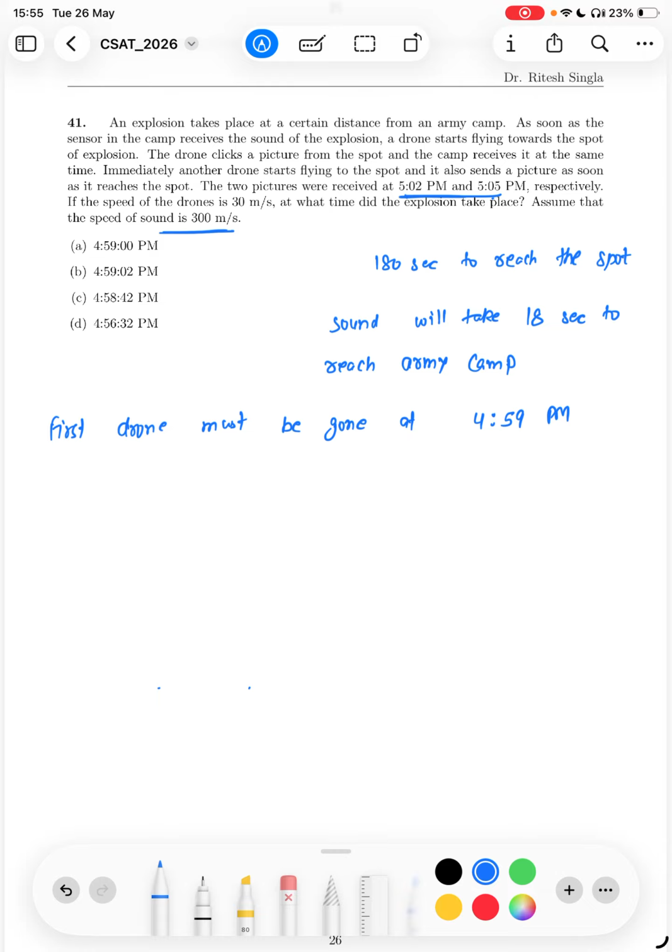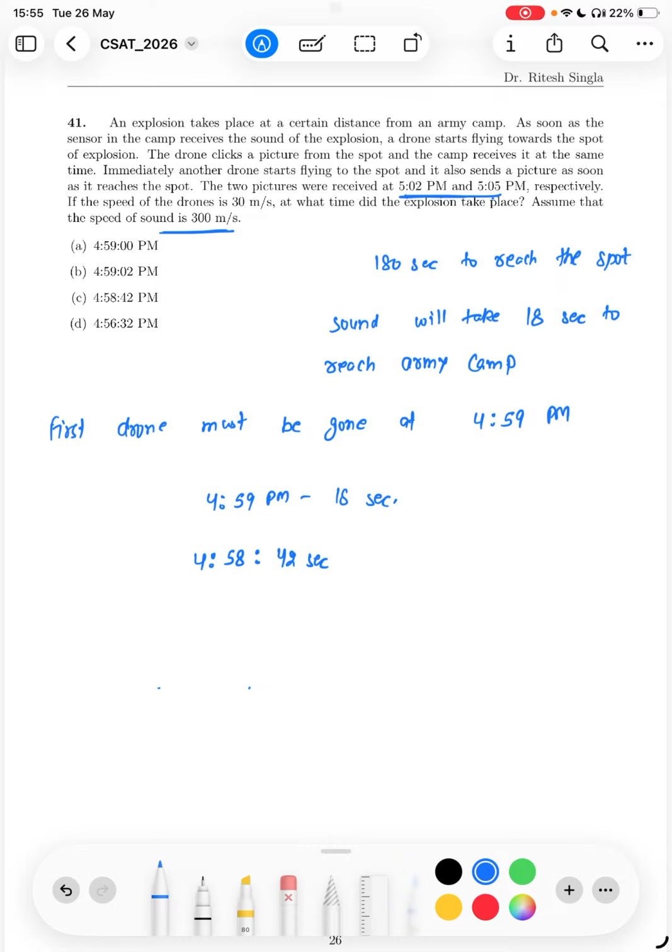But when did the drone go? When the army camp receives the sound. How much time did that sound take to arrive at the army camp? 18 seconds after explosion. So when would the explosion have taken place? 4:59 minus 18 seconds. So basically at 4 hour 58 minutes and 42 seconds the explosion would have taken place.